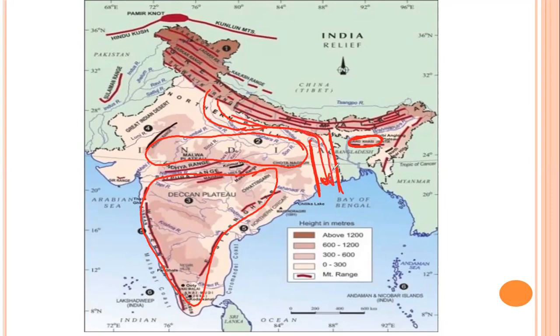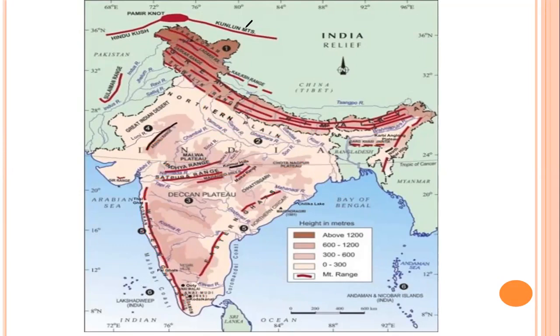The sediments deposited here have made this land a plain land. Thus, this region is a plain area, whereas the regions demarcated here and here are plateau regions.